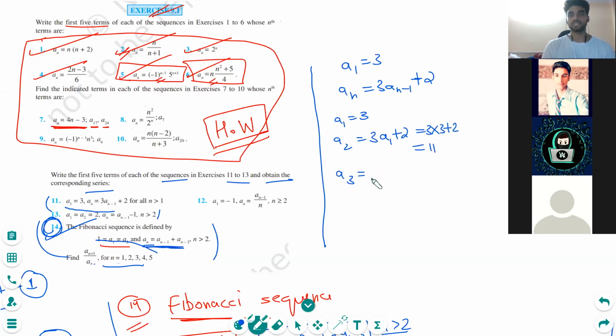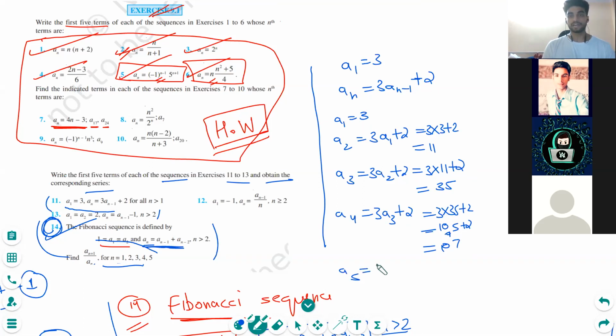So A3 will be 3A2 plus 2. That will be 3 times 11 plus 2, that is 35. And A4 will be 3 times A3 plus 2. That will be 3 times 35 plus 2, and 3 times 35 is 105, plus 2, that is 107. And A5 is 3A4 plus 2, so 3 times 107 plus 2. I know there is calculation, but you need to do it. 7 times 3 is 21, 321 plus 2, that is 323. So we have the first 5 terms here.